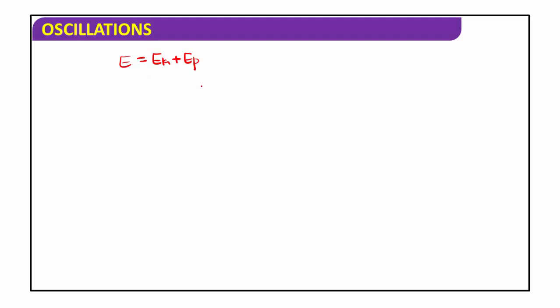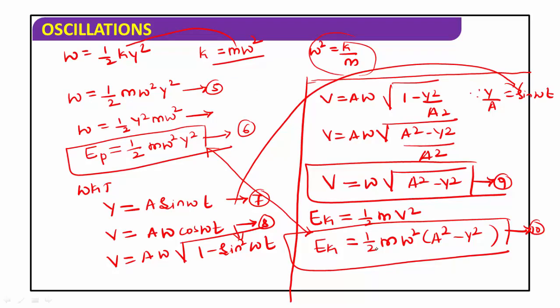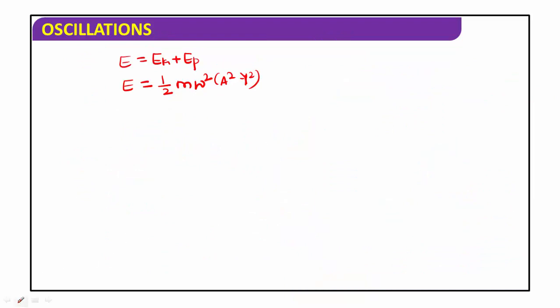You know the kinetic energy formula: 1 by 2 m into omega square into a square minus y square. This is the kinetic energy of the particle when it performs the simple harmonic motion, plus potential energy of the particle, that is 1 by 2 m into omega square into y square.